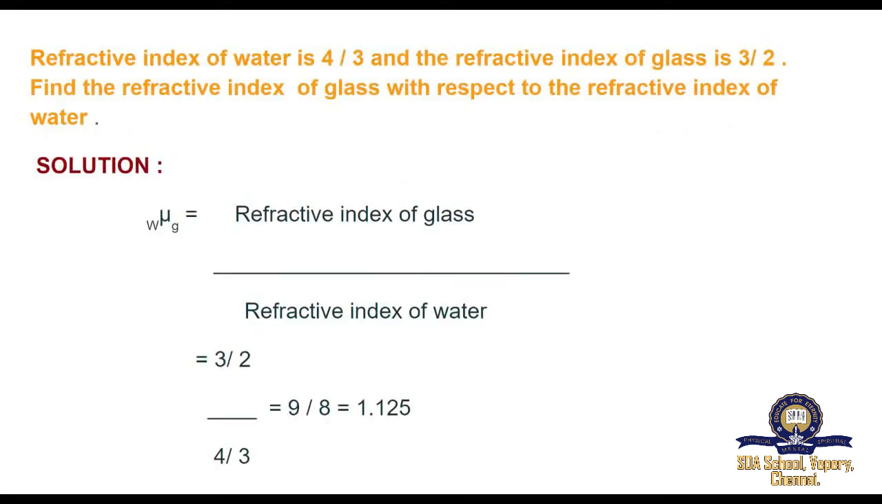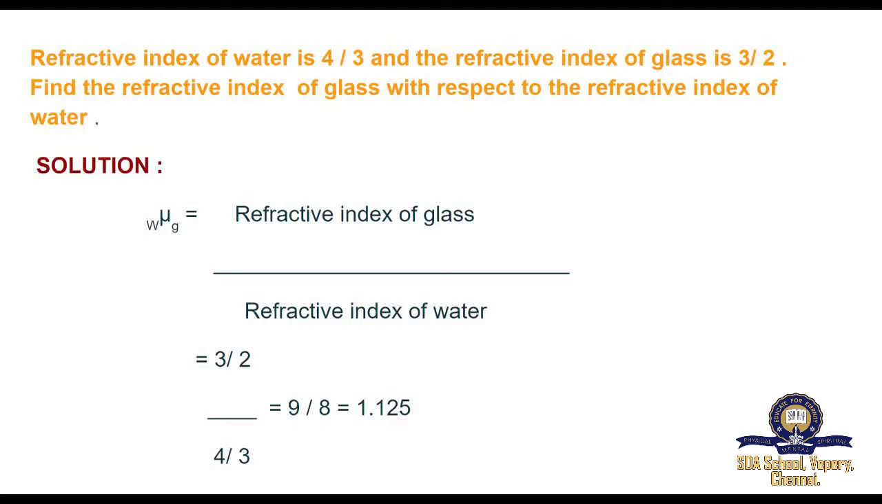Second problem: the refractive index of water is 4 by 3 and the refractive index of glass is 3 by 2. Find the refractive index of glass with respect to the refractive index of water. Here, what is the formula for refractive index? Yes, mu is equal to refractive index of glass divided by refractive index of water. They have already given the data. What is the value for refractive index of glass? Yes, 3 by 2. What is the value for refractive index of water? Yes, 4 by 3. So, 3 by 2 divided by 4 by 3.